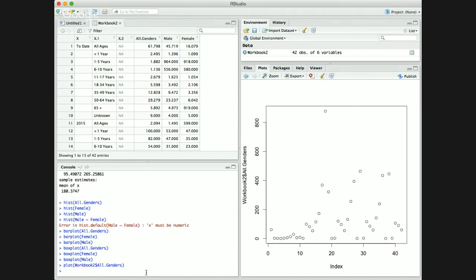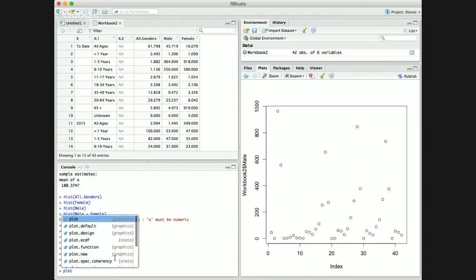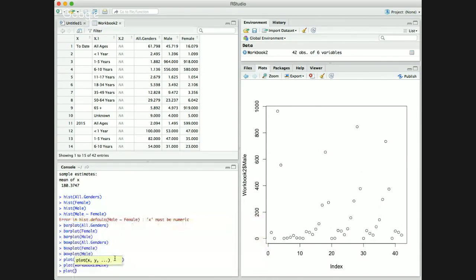I did the same thing for male, and the same thing for female.